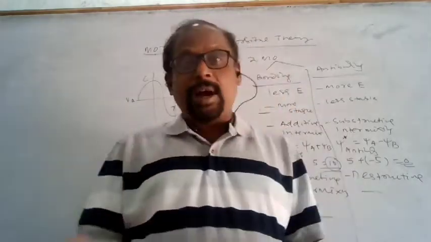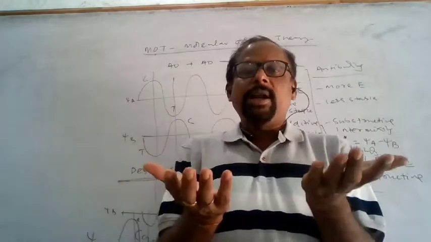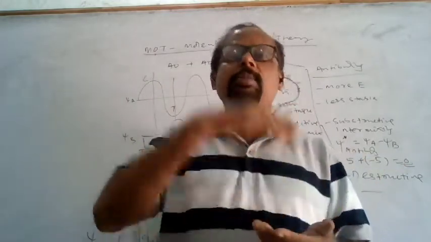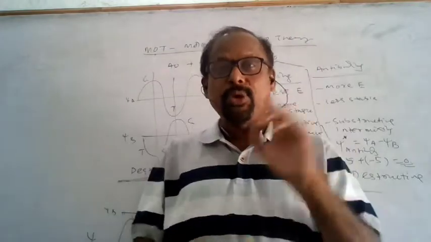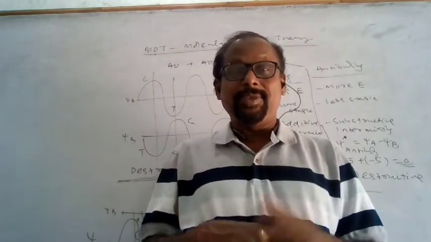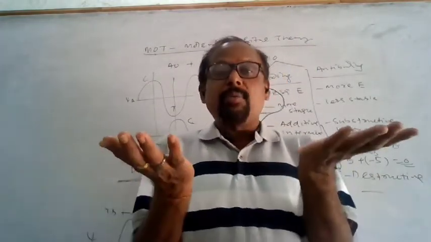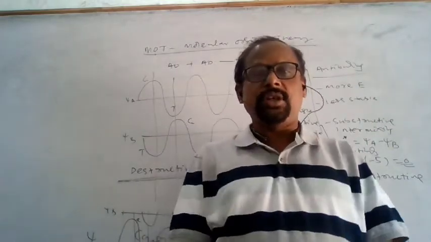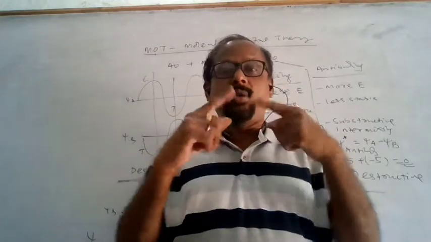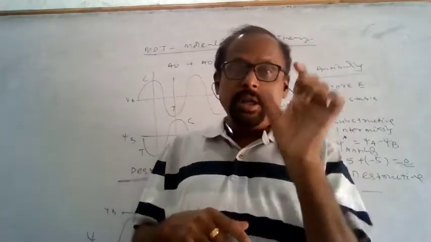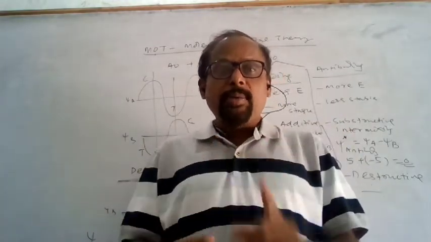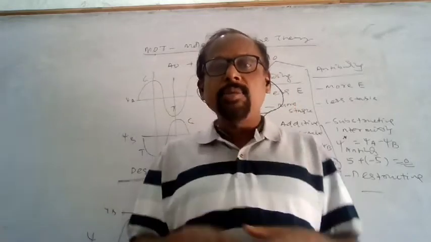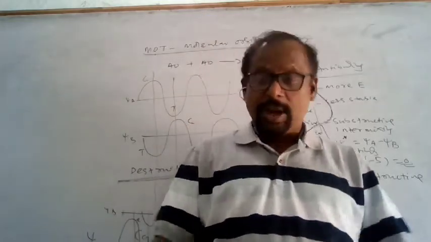But if it happens like this, two atomic orbitals combine, it is constructed but not destroyed, that means the bond will be there. Again, I am repeating. When two atomic orbitals combine, it is only constructed. There is no electron present in the destruction level. So that means one bond will be there. But if the bonding molecular orbital is having one electron, then a half bond will be formed. So that way I can understand.